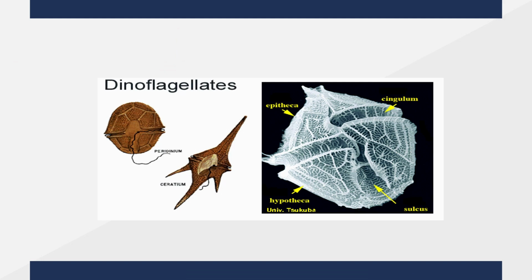This is the scanning electron micrograph and the schematic view of dinoflagellates. As you can see, there are two flagella. One is longitudinal and one is transversely placed in the furrow, which is the furrow between two cell wall plates, the epitheca and the hypotheca.